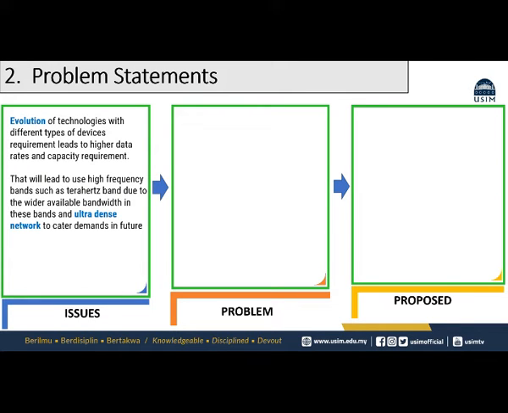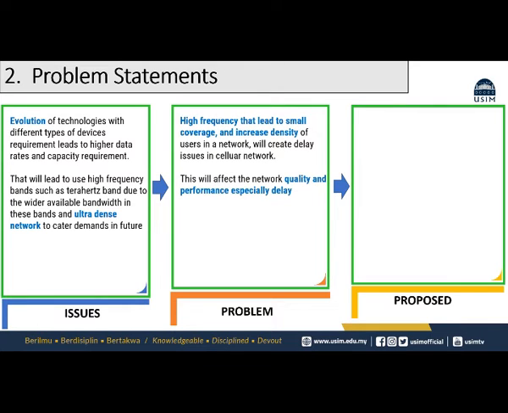Next is the problem statement. The issue I highlight here is that the evolution of technologies with different types of device requirements leads to higher data rate and capacity requirements. That will lead to the use of high frequency bands such as the terahertz band due to the wider available bandwidth in these bands, and ultra dense networks to cater to future demands. So the problem here is that high frequency leads to small coverage, and increased density of users in the network will create delay issues in the cellular network. This will affect the network quality and performance, especially delay.